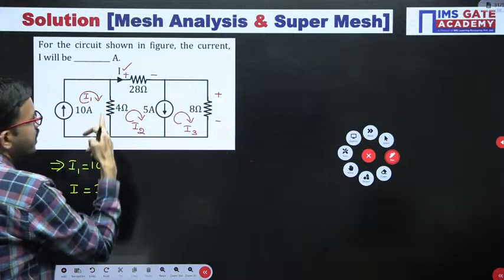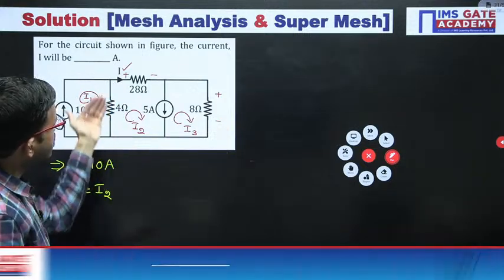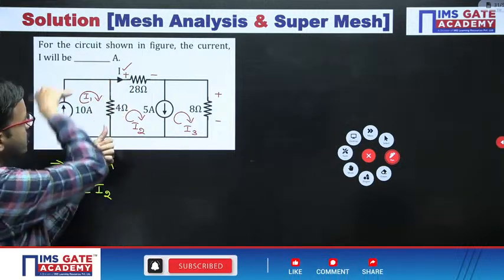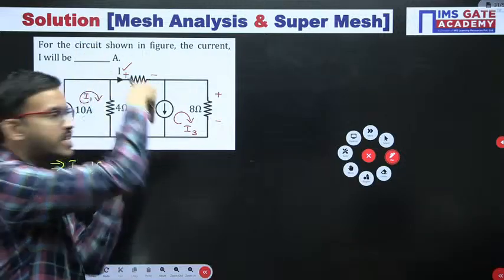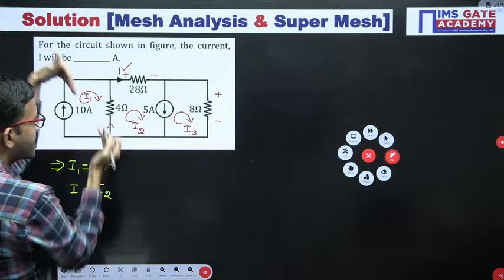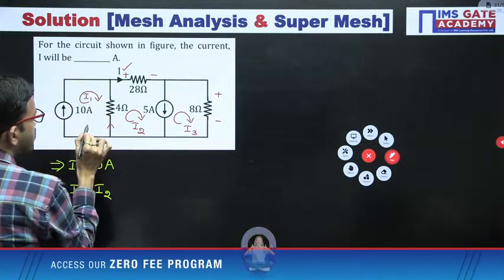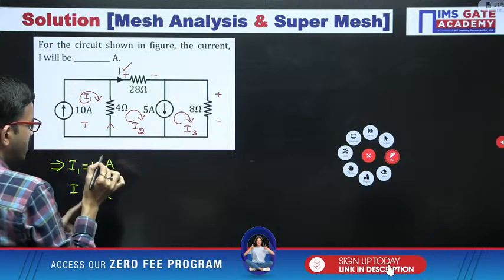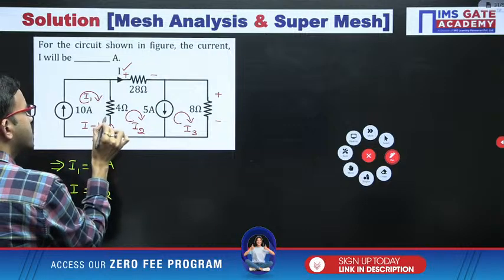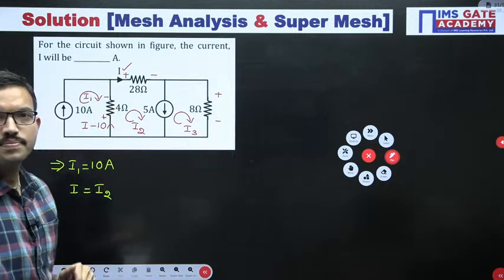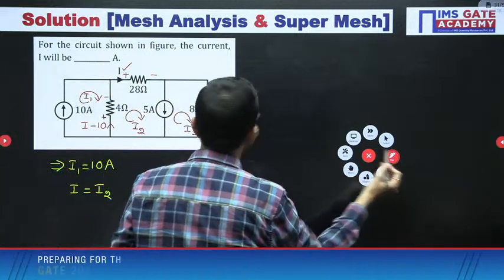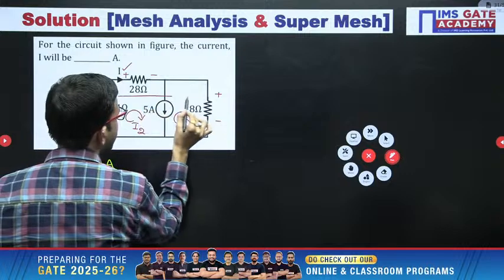And now here you are having a 4 ohm resistor. With respect to the second mesh, the I2 current is flowing upward. With respect to the first mesh, the 10 ampere current is going downward. Since the current directions are opposite, we have to subtract. So we can write the resultant current as I2 minus 10, and the current is flowing like this, with voltage polarity plus minus. Now you just have to apply one KVL here.